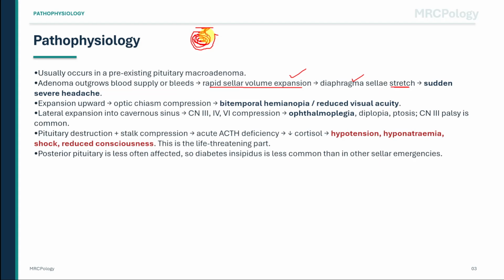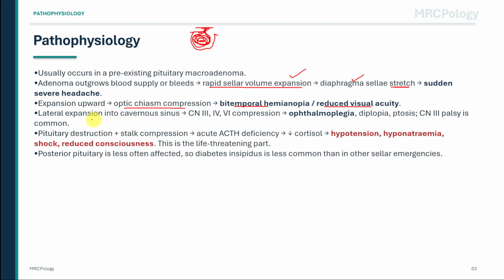Second, upward expansion compresses the optic chiasm. The optic chiasm is where the optic nerve fibers cross above the pituitary. Compression here classically causes bitemporal hemianopia, meaning loss of the outer half of vision in both eyes. Patients may also have reduced visual acuity if the compression is severe. The key clue is headache plus visual field loss in a patient who may have an undiagnosed pituitary adenoma.